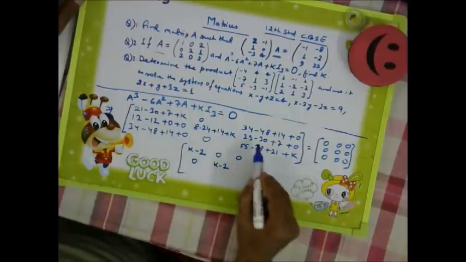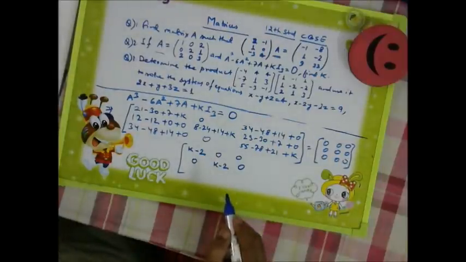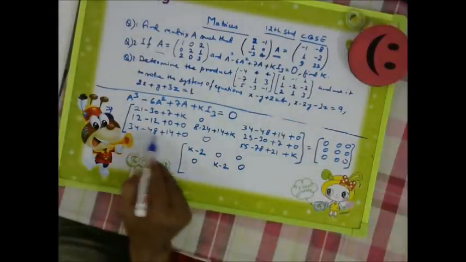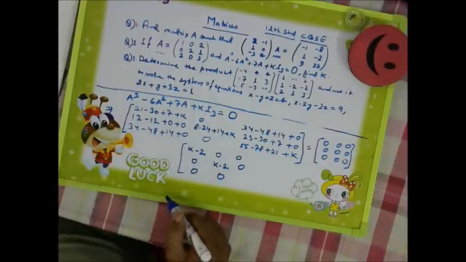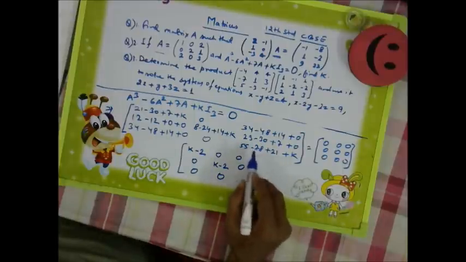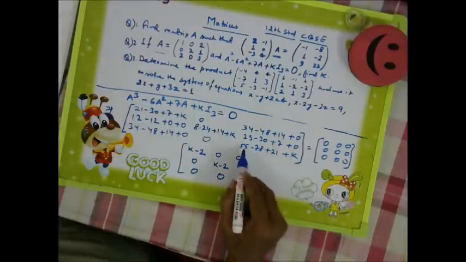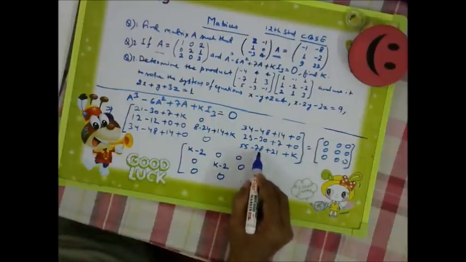Here 23 plus 7, 30, 30 minus 30, it will become 0. Here also 34 plus 14, 48, 48 minus 48, it will become 0. Here also it is 0. Here also k minus 2 only we will get, because we have to find the value of k only. Here we can see 55 plus 21, 76. 76 minus 78, it is minus 2.